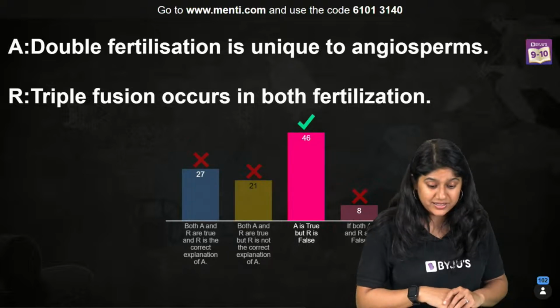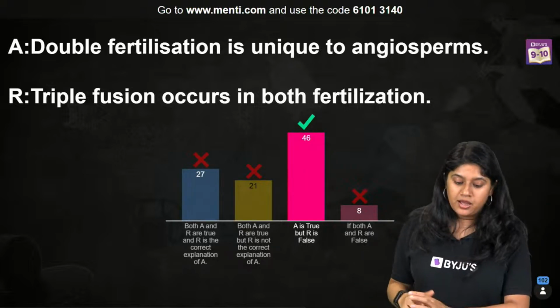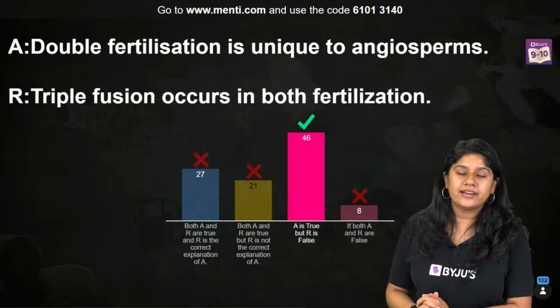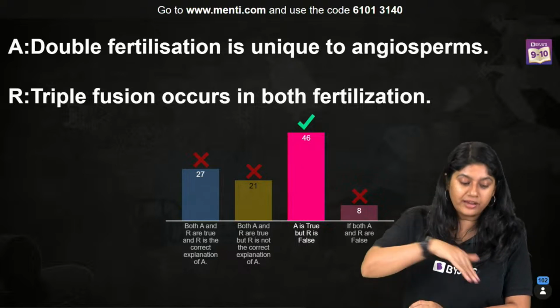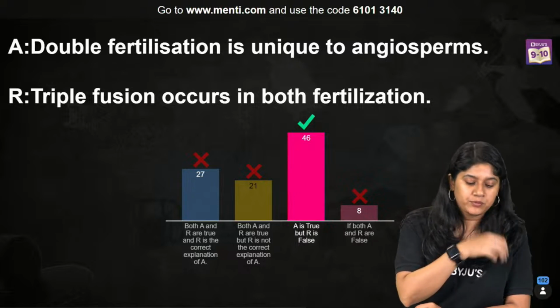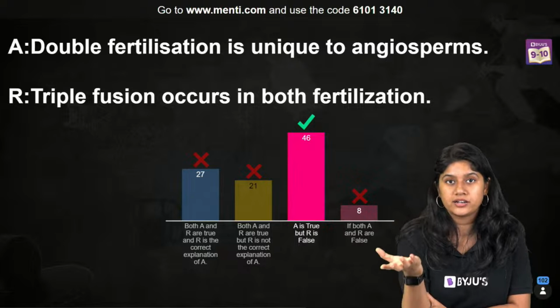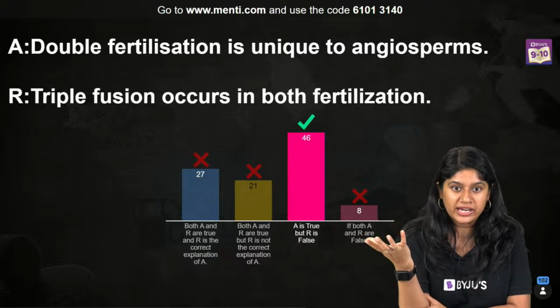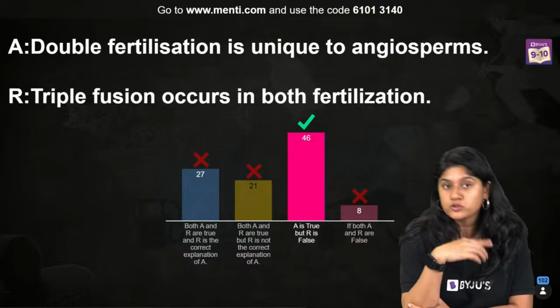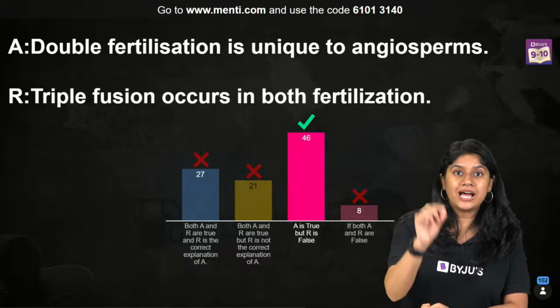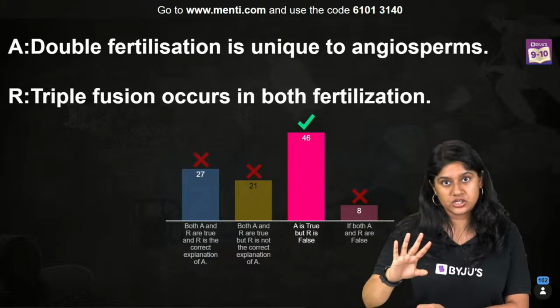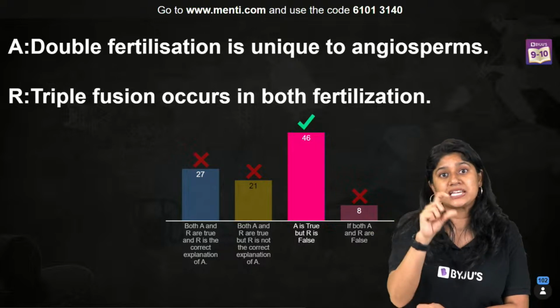Very good, everyone, and the correct answer is option C. So the assertion is definitely true and the reason is absolutely incorrect, right? We know that double fertilization is unique to angiosperms, yes, it occurs in the flowering plants. Then, does triple fusion occur in both fertilizations? No. Triple fusion occurs in the second fertilization. In the first fertilization, we have syngamy.